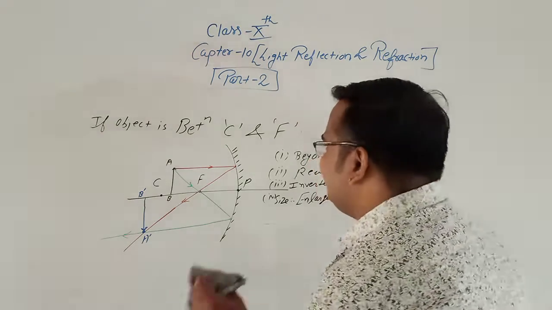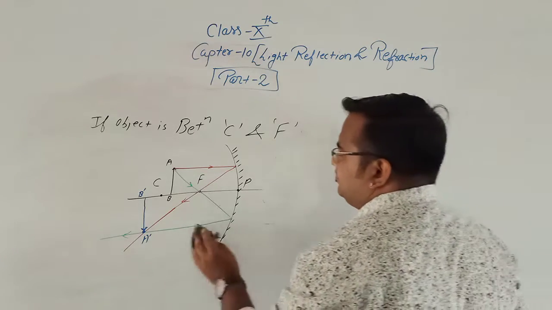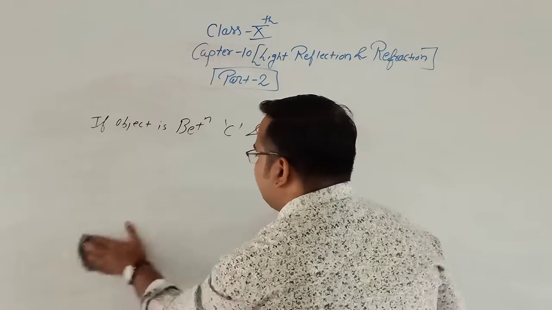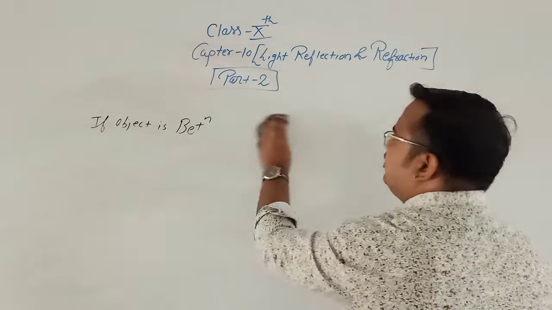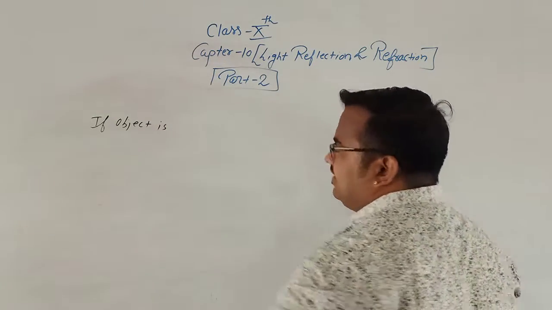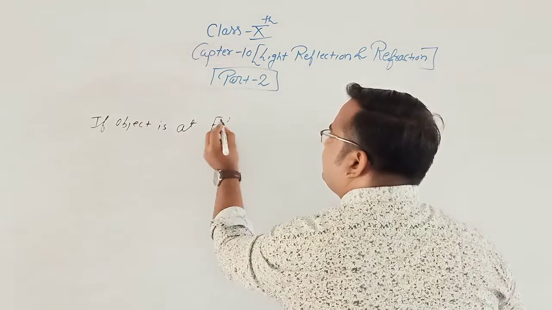So the next case is the object is at F. The object is at focus.